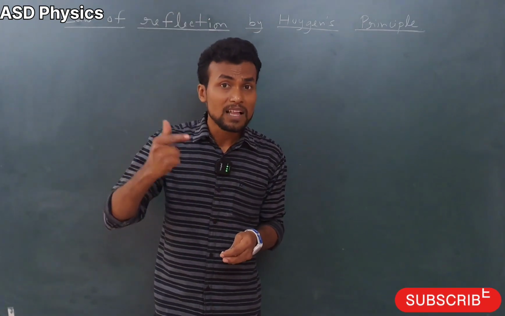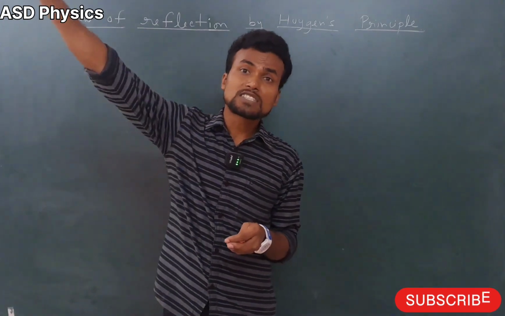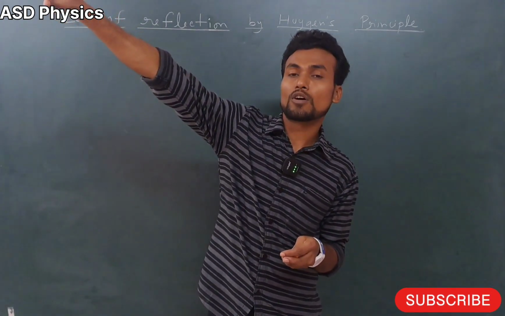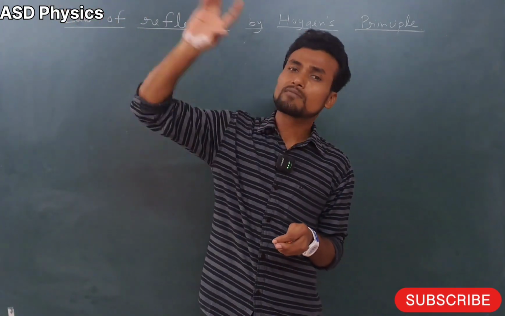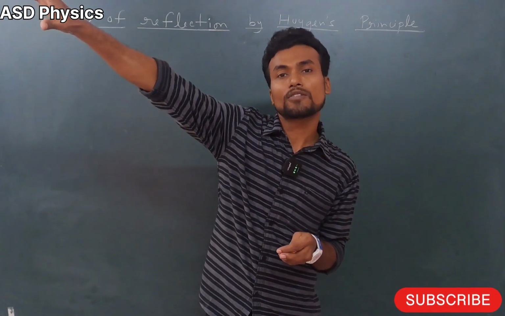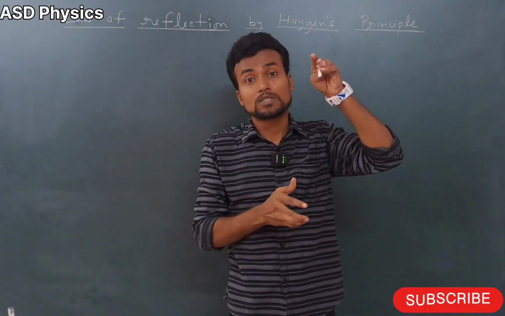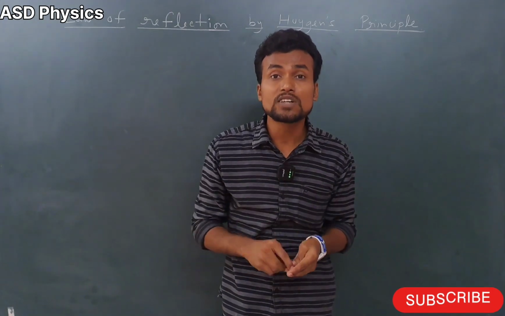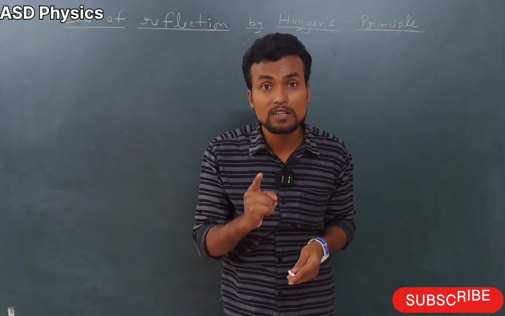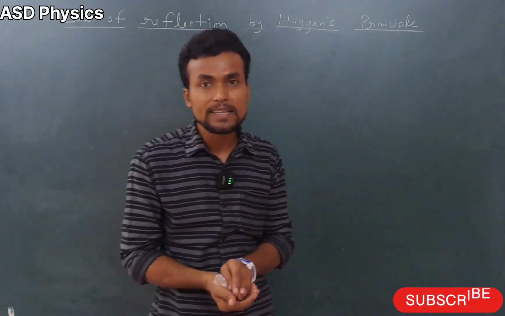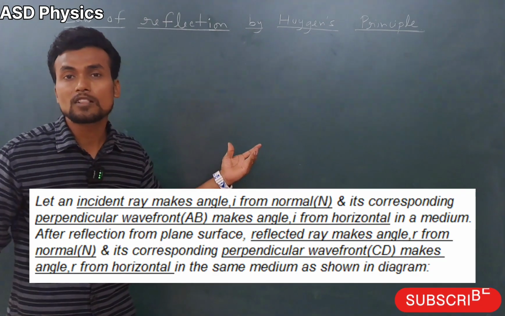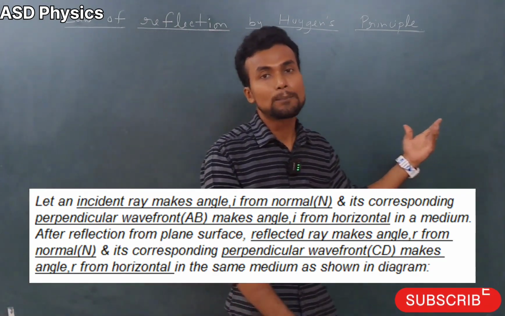And the last one is when the source is at a very far distance from the observation point. What will happen when the source is very far? What kind of rays will come? Parallel rays will come from the source towards the observation point, and in this situation the nature of the wavefront will be a plane wavefront. So my dear students, we are going to prove the law of reflection by using the plane wavefront.